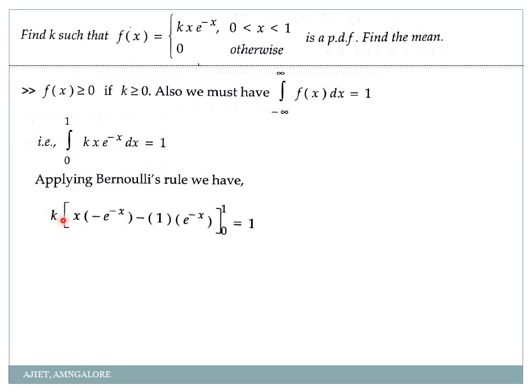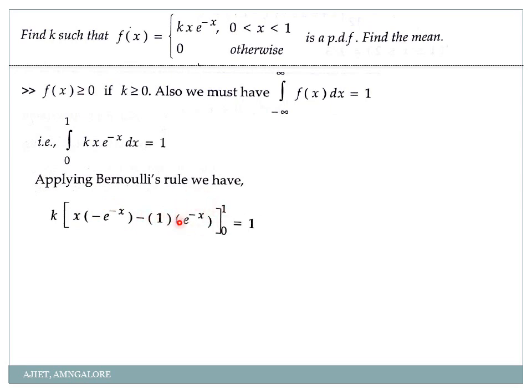I have kept x as u, the first function, and the exponential should be taken as v. So u into integration of v. What is the integration of e^(-x)? e^(-x) divided by minus 1, that I have written as minus 1 here only. Okay, u into integration of v, minus u', differentiation of x is 1, into double integration of v.